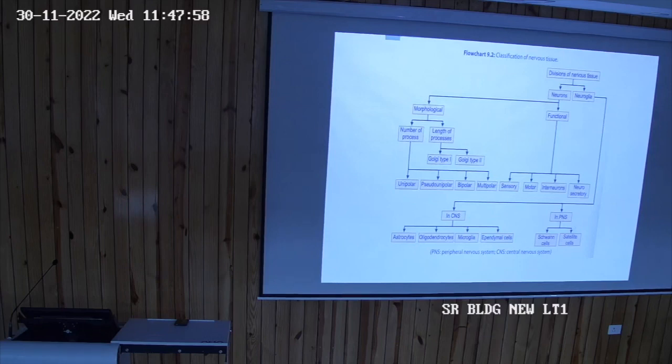Then we classify the neurons on the basis of their function. Look here. If the neuron is carrying the information from different parts of the body or periphery to the central nervous system, these are called sensory neurons or afferent neurons. If they are bringing the information from the central nervous system to the effector organ, they are called motor neurons. So on the functional aspect, we classify the neurons into motor neuron and sensory neuron. And the third one, as I spoke, we just named interneurons in between these two.